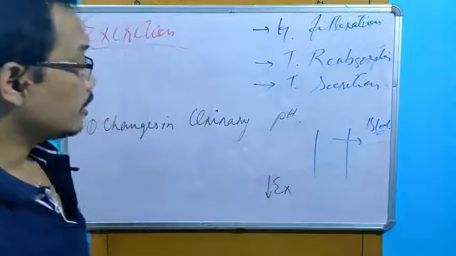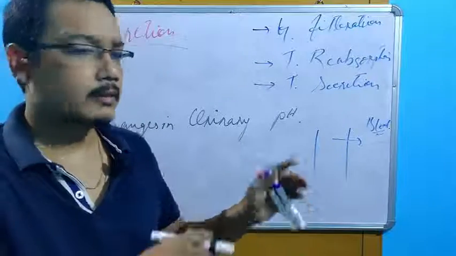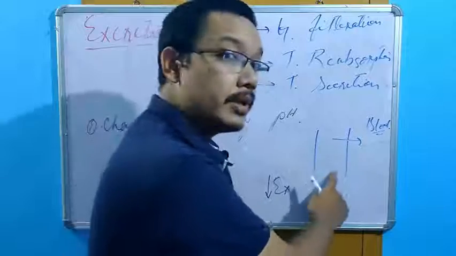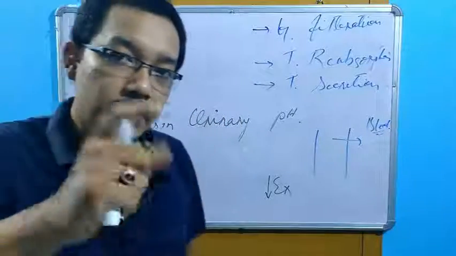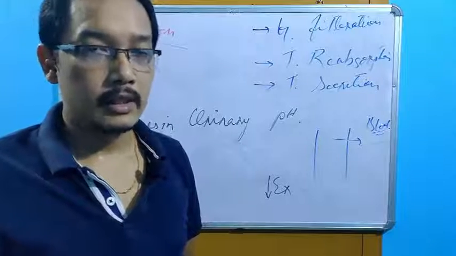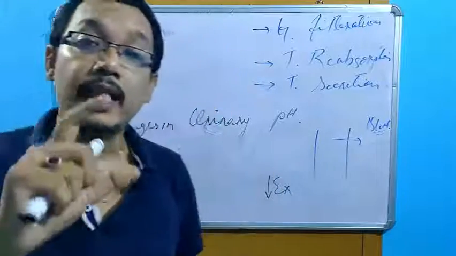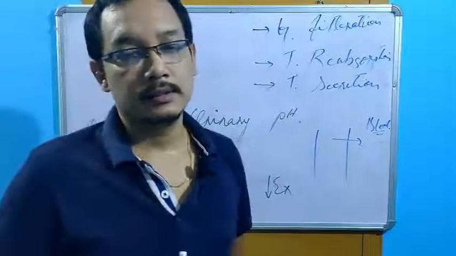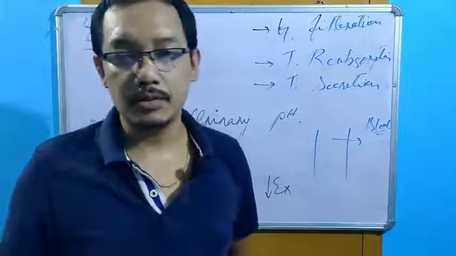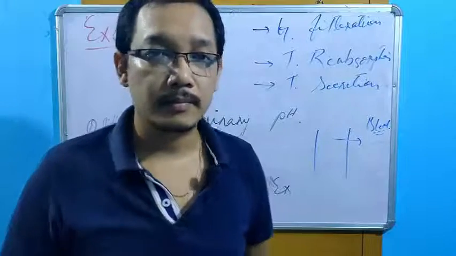So if I take any drug, for example the drug B, which can cause changes in the urinary pH, definitely it will hamper the excretion of the drug A. Excretion can be decreased, can be increased. It will depend on the situations. I'm just trying to make you understand this concept.